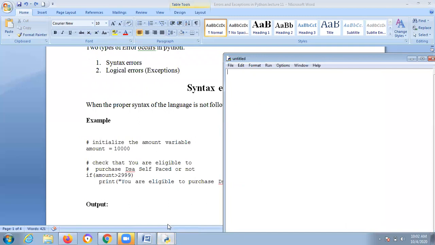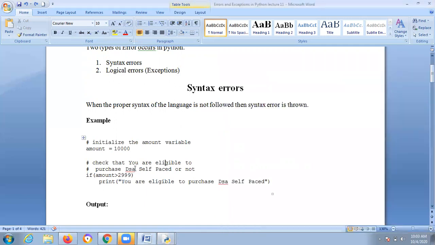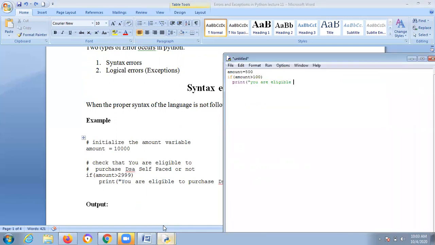First, give amount is equal to 500, and if amount greater than 100, print you are eligible.